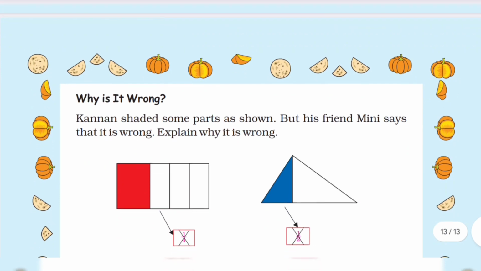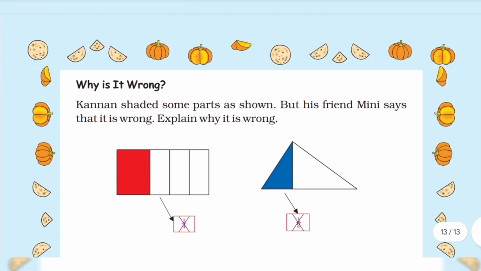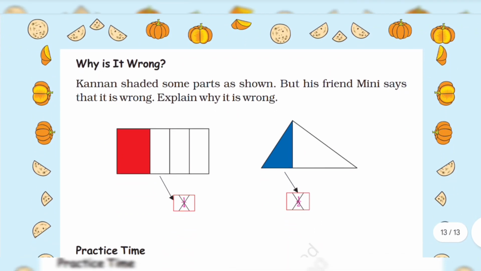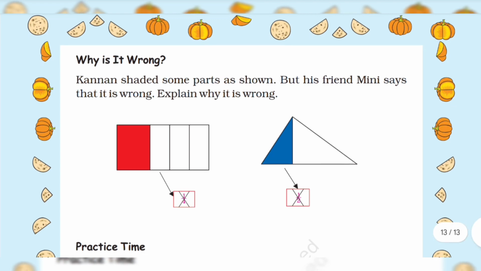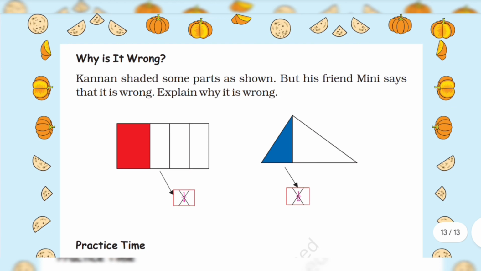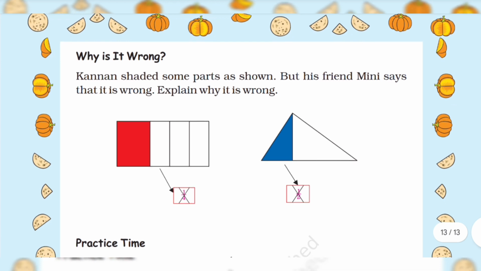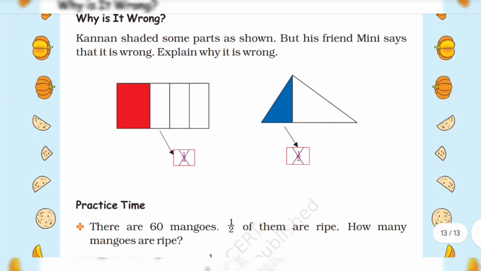Why is it wrong? Kanan shaded some parts as shown, but his friend Mini says that it is wrong. Explain why it is wrong.